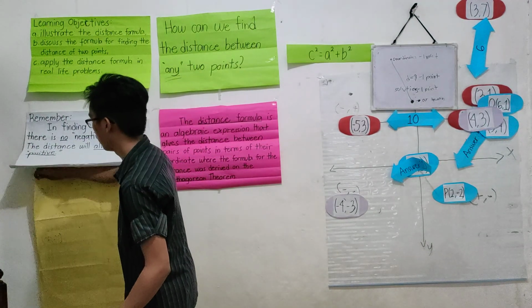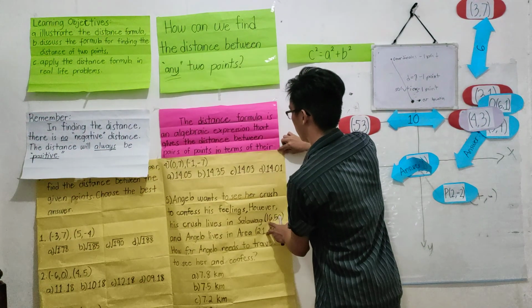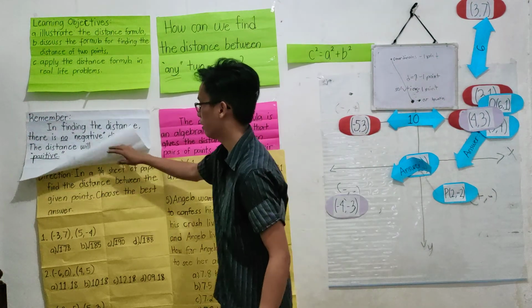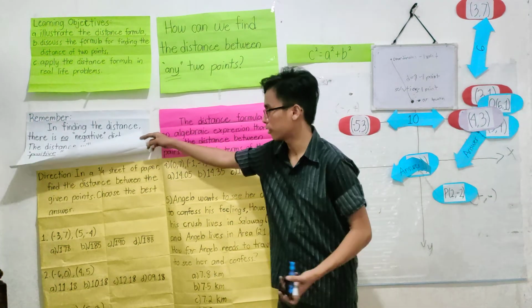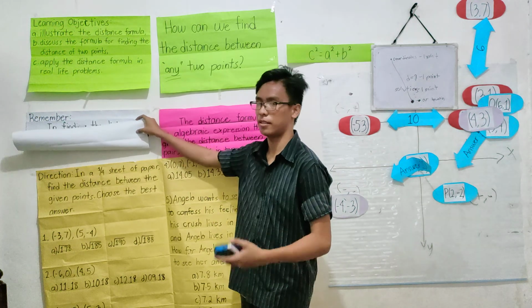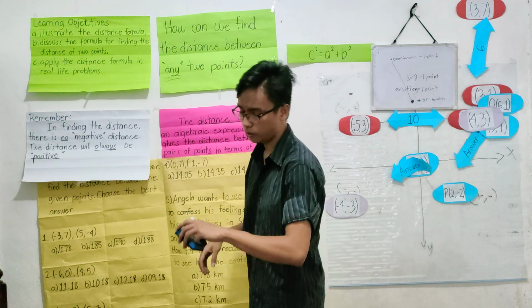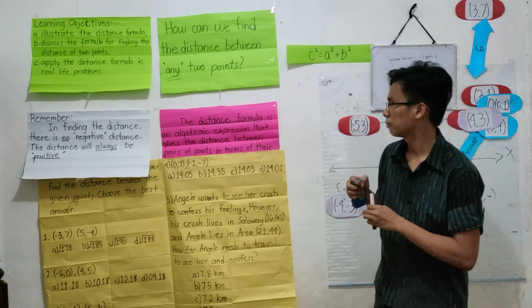So for our evaluation, we have here questions. On a 1/4 sheet of paper, find the distance between the given points. Choose the best correct answers. I will only give you 5 minutes for this, class. You may start now, class.